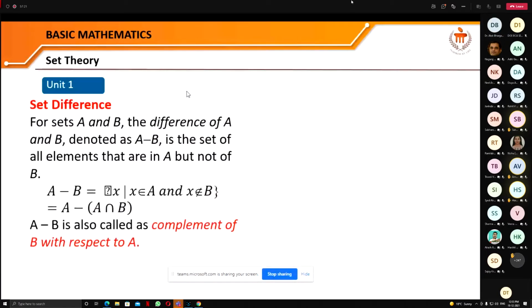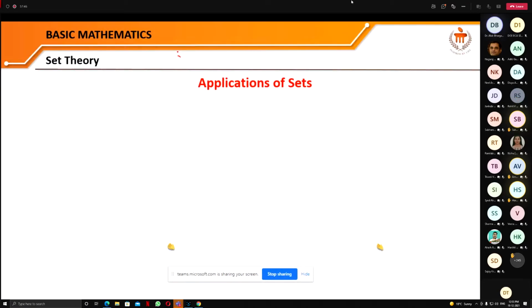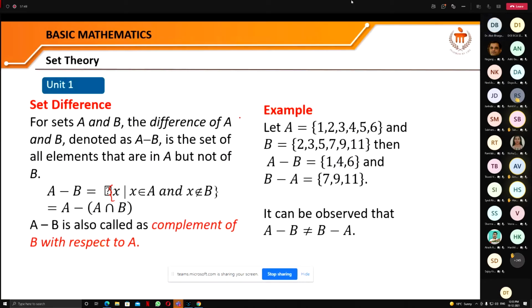The next one is the set difference. What is that? Suppose A and B are two sets, then A minus B is the set of all elements that are in A but not in B. So it means what? If we have two sets, suppose this set A and set B, and this is the common area.